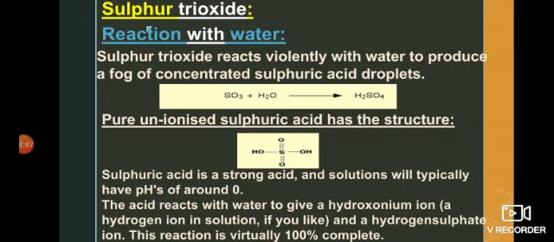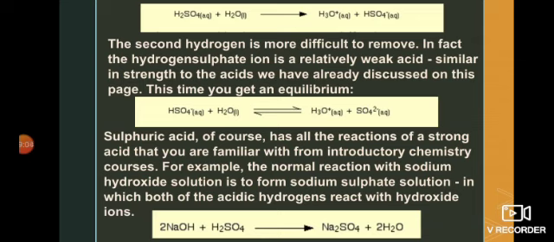Sulfuric acid is a strong acid and a solution of it will typically have a pH of around 0. So the pH of 0 shows that it undergoes complete ionization. Like all of the sulfuric acid, it will ionize and result in the formation of hydrogen ions and sulfate ions in the solution. It means the reaction is 100% complete. But here, if you look at the above reaction, they have shown that when sulfuric acid is treated with water, it results in the formation of hydronium ion and hydrogen sulfate in the first step.